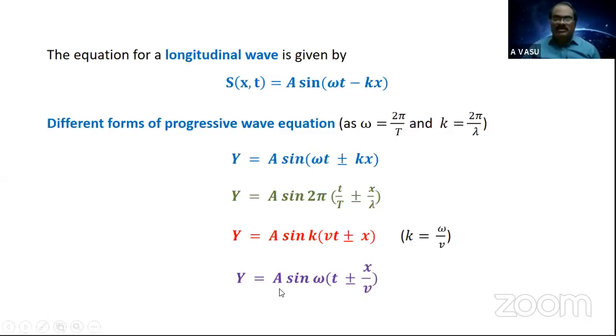That is y is equal to a sin omega(t plus or minus x by v). So these are the standard forms of progressive wave equation which are derived from the basic equation, that is y is equal to a sin(omega t plus or minus kx).